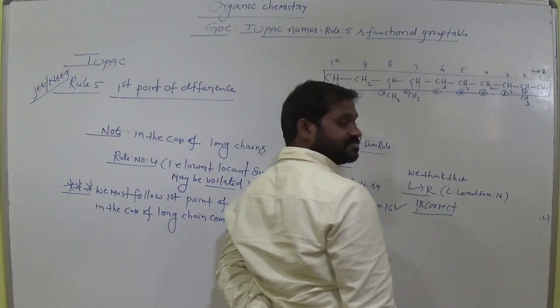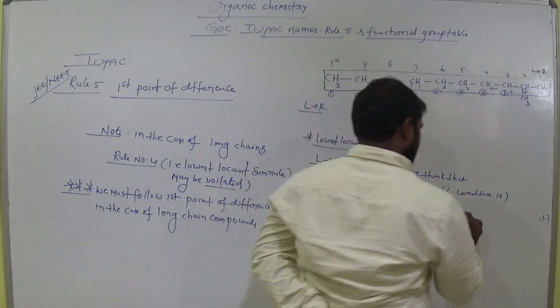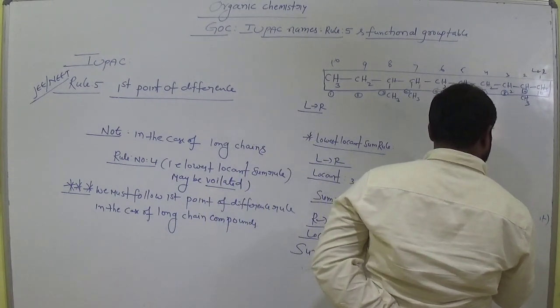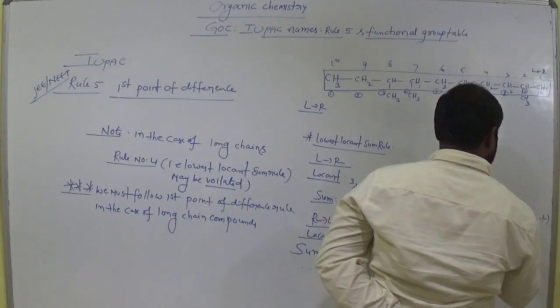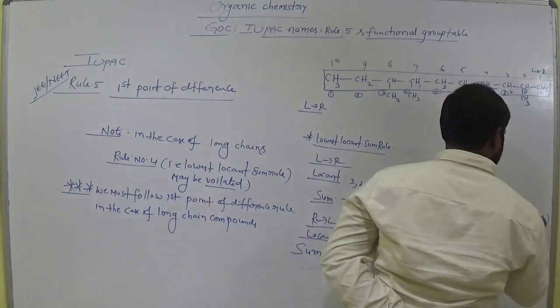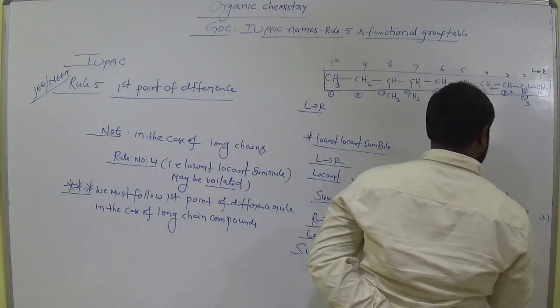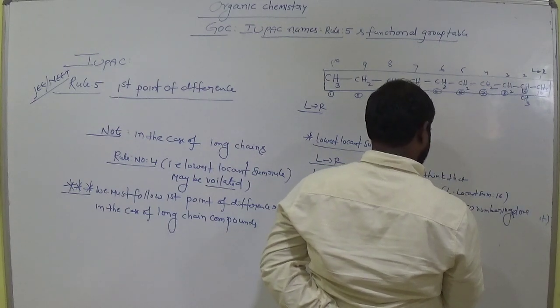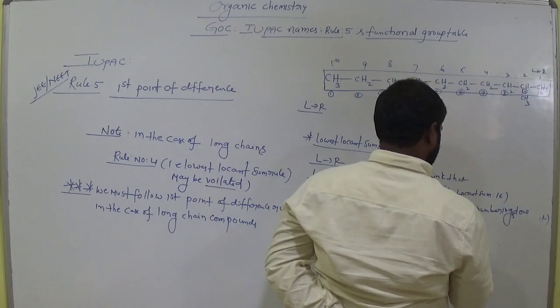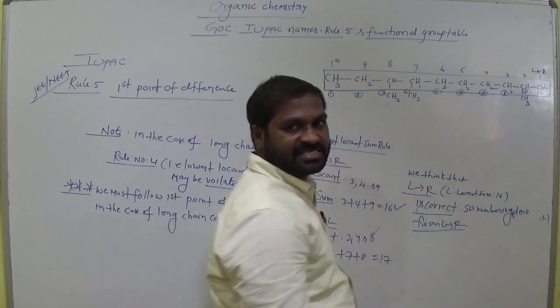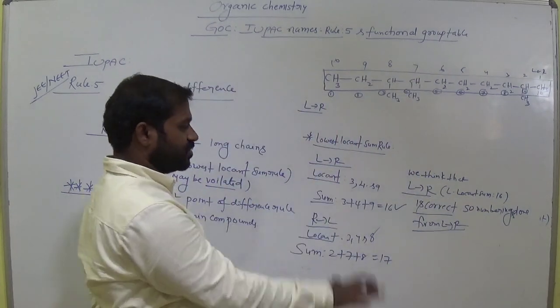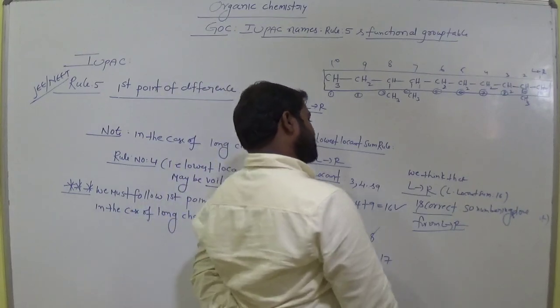Correct. So numbering is done from left to right, student. I think we are expecting this according to lowest locant sum rule. Okay, correct. But here it is wrong.